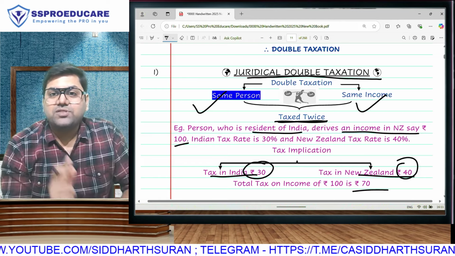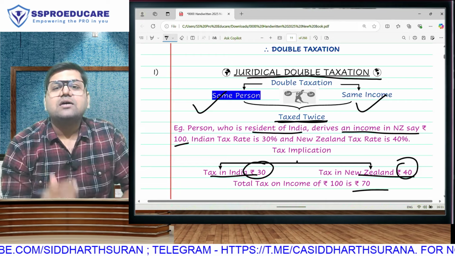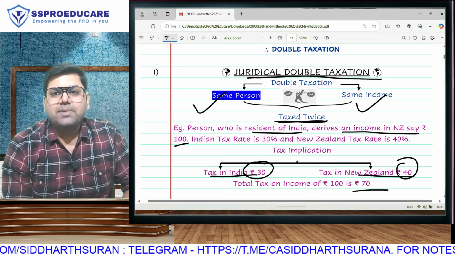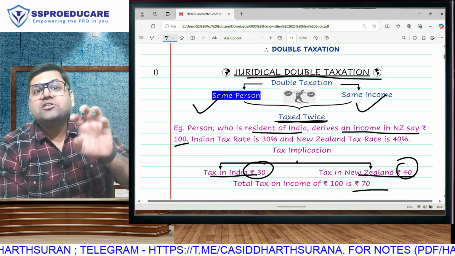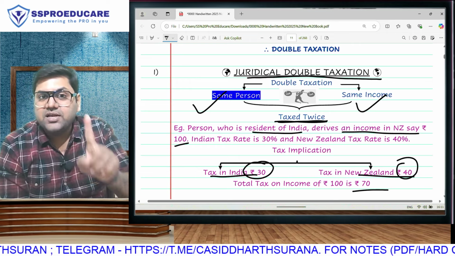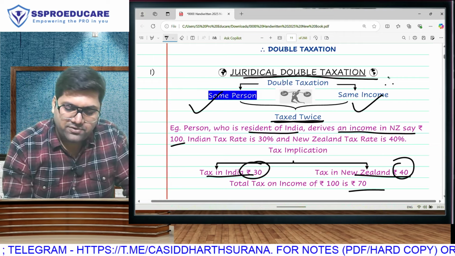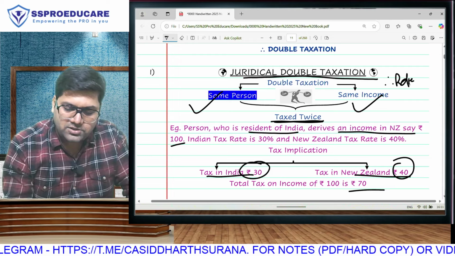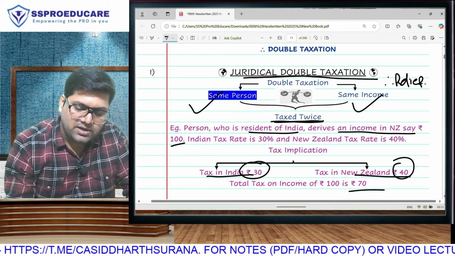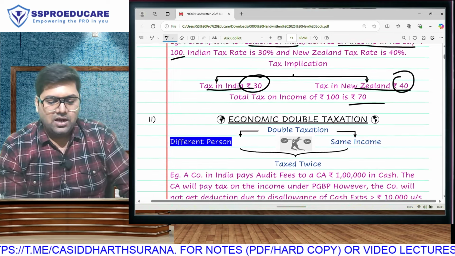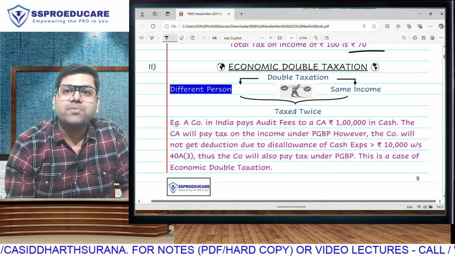When the same person on the same income is getting taxed twice, that will be called juridical double taxation. This is genuine hardship. If we don't give you relief here, then people will stop going to other countries. There will be a hindrance in the free flow of trade and industry. Therefore, there is going to be some relief for sure. Under juridical double taxation, we are definitely going to grant you some relief from double taxation. However, we also have a second concept of double taxation, that is economic double taxation.